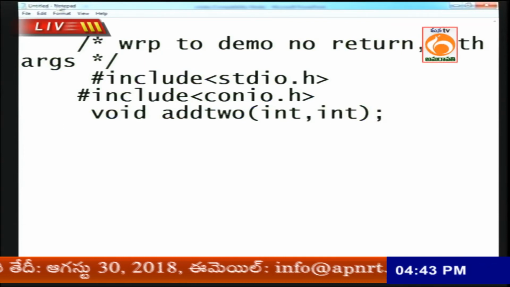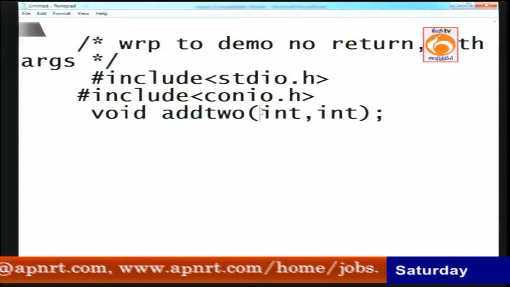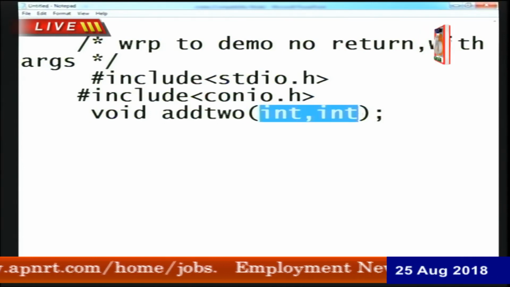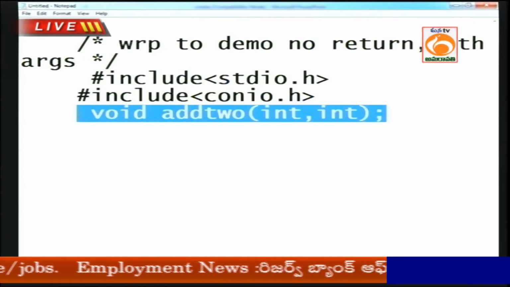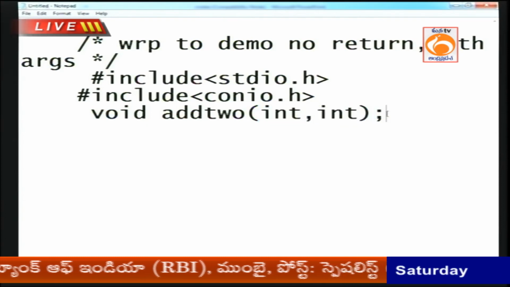What is the meaning of this? For the add2 function, I want to pass 2 arguments, both should be integers. Now this step is called function declaration, just declaring, there are no values. Declaring means announcement of the function.